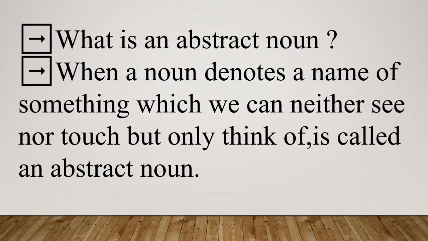What is an abstract noun? When a noun denotes a name of something which we can neither see nor touch but only think of, it is called an abstract noun. In the next slide, let's see the examples.